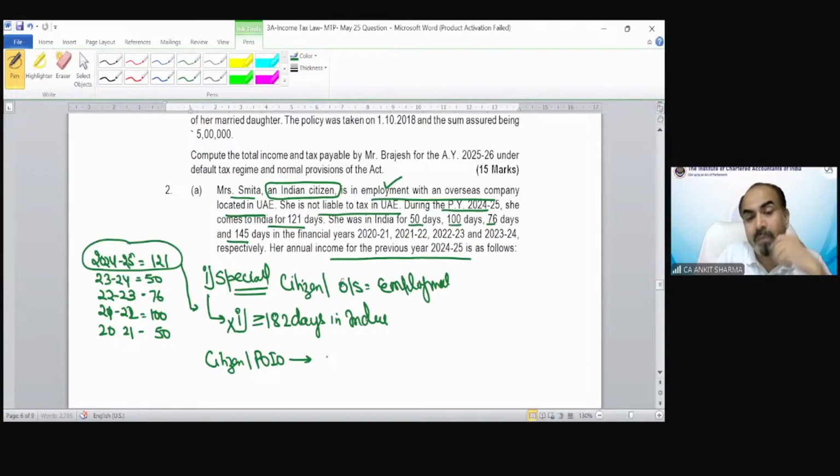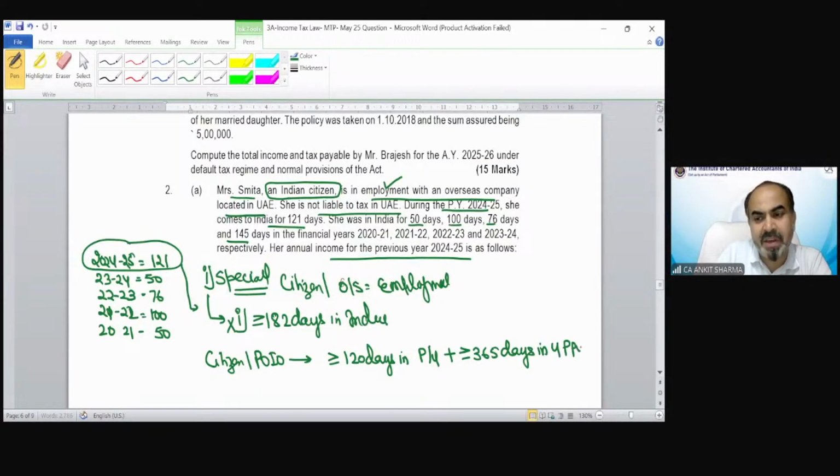So even if they come to visit India for more than or equal to 120 days in the previous year plus 365 days in the 4 preceding previous years, then they can be treated as resident, but their income from Indian sources, we have discussed this provision, should exceed 15 lakh rupees.